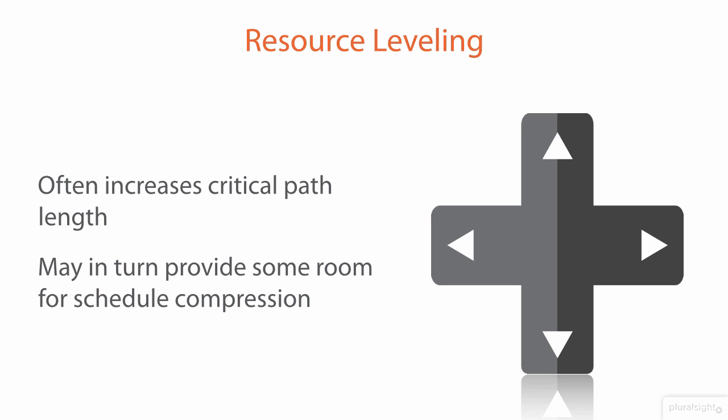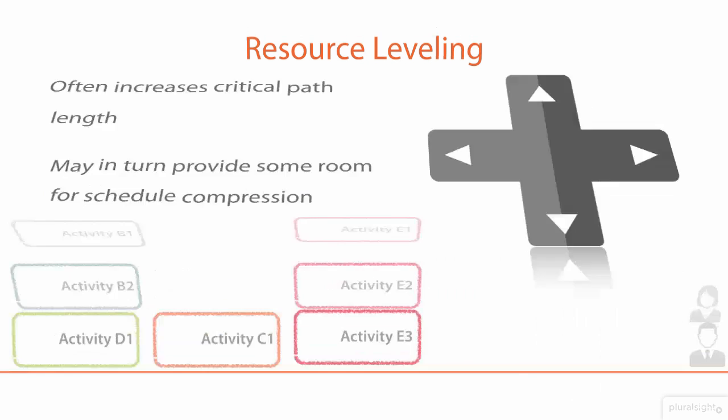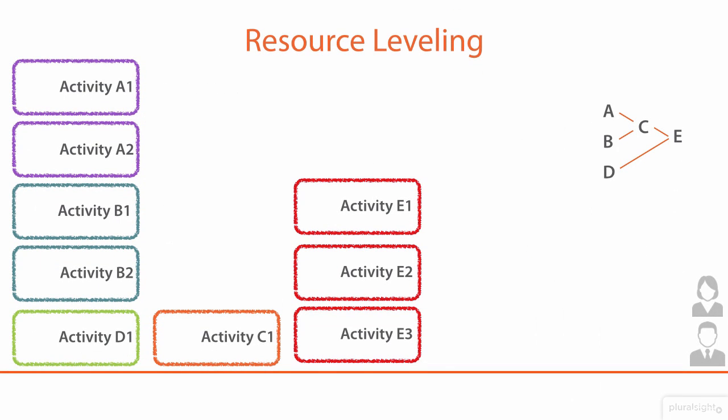Let's take a look at an example. Here we see a number of different activities that must take place for a project. Now, if you look over to the right side, you'll see a very easy, simple kind of visualization of a critical path flow here, where activities A, B, and D may all begin without any prerequisites, C may only begin after A and B are complete, and E may begin only after C and D are complete.